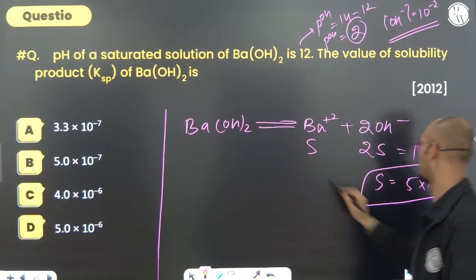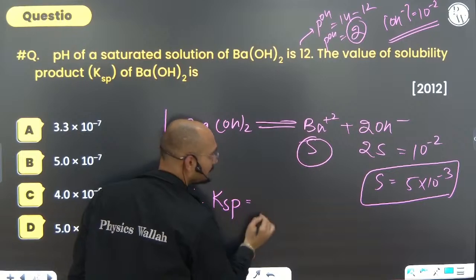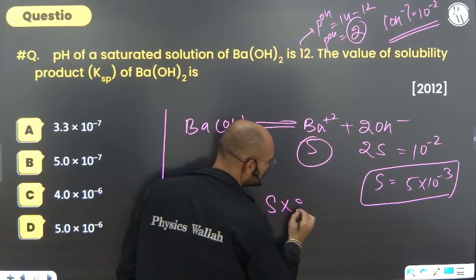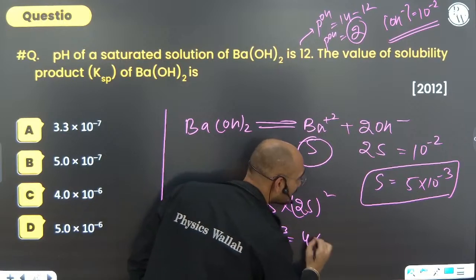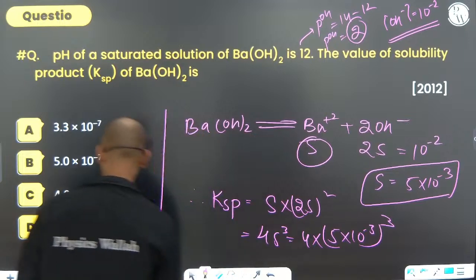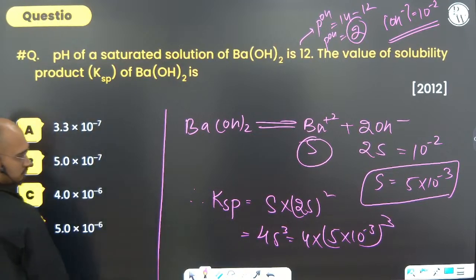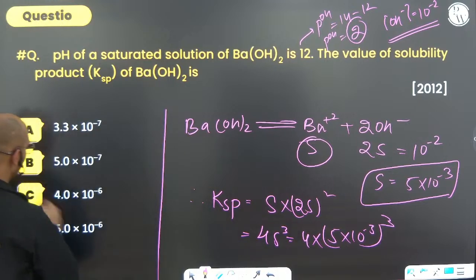That is the solubility value. Therefore, Ksp equals S into (2S) whole squared, that is 4S cubed, which is 4 into (5 into 10 to the power minus 3) whole cubed. If you solve it, it comes out to somewhere around this.